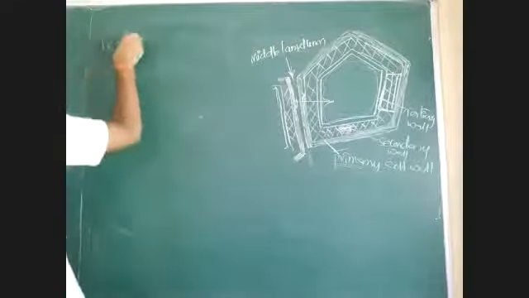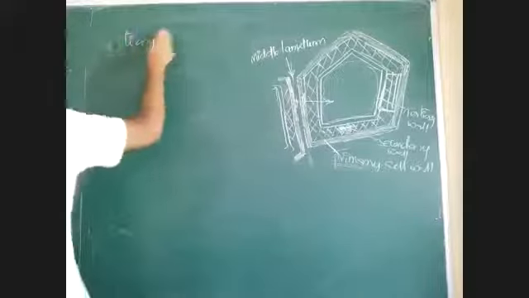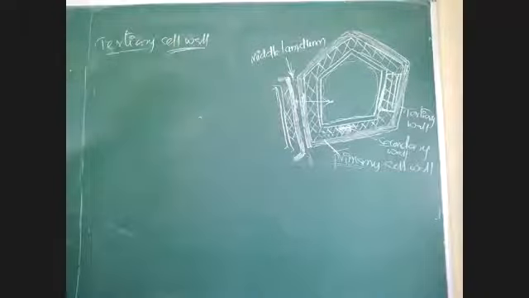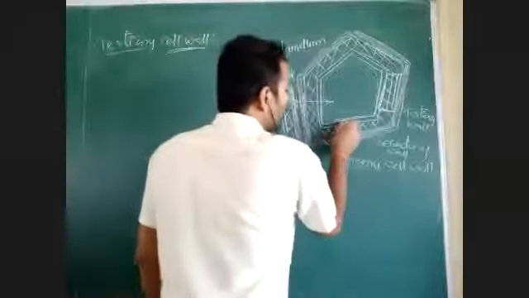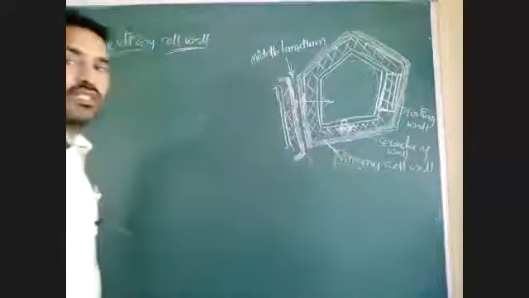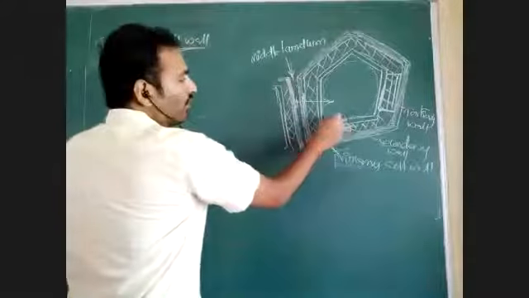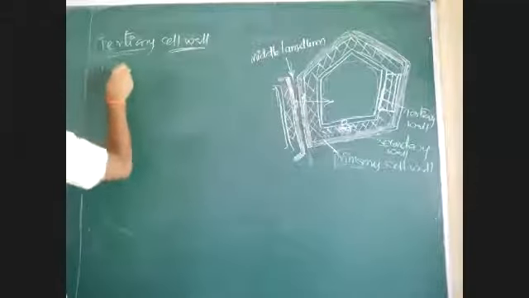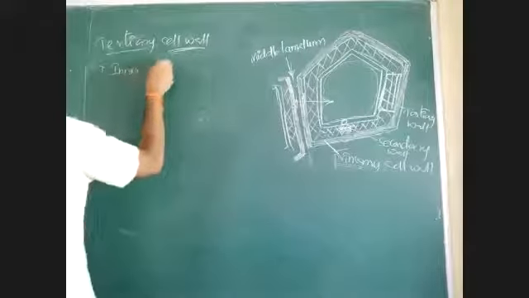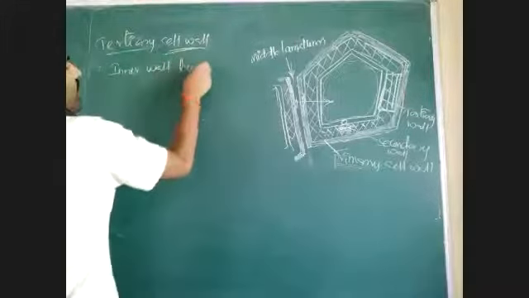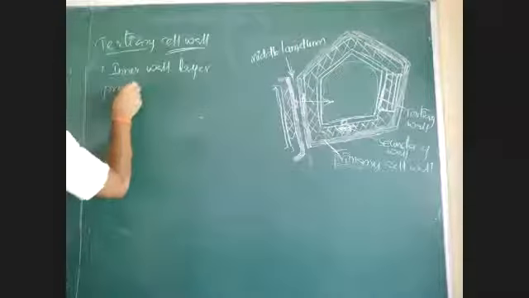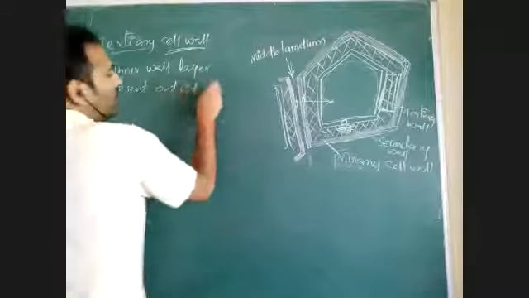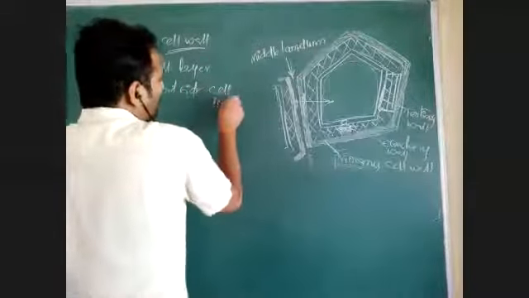tertiary wall. Tertiary cell wall is the inner layer of cell wall which is present next to cell membrane outside. It is inner wall layer present outside cell membrane.